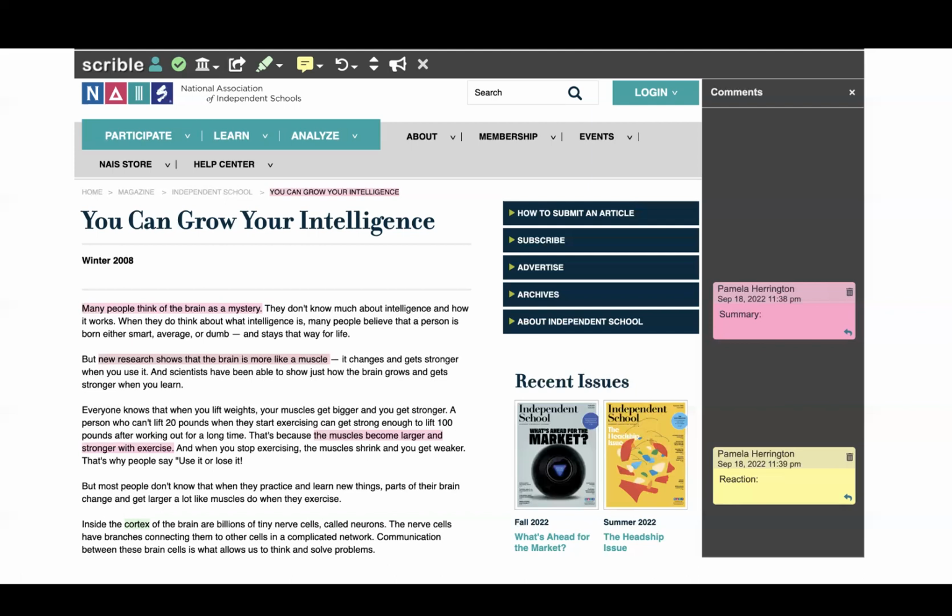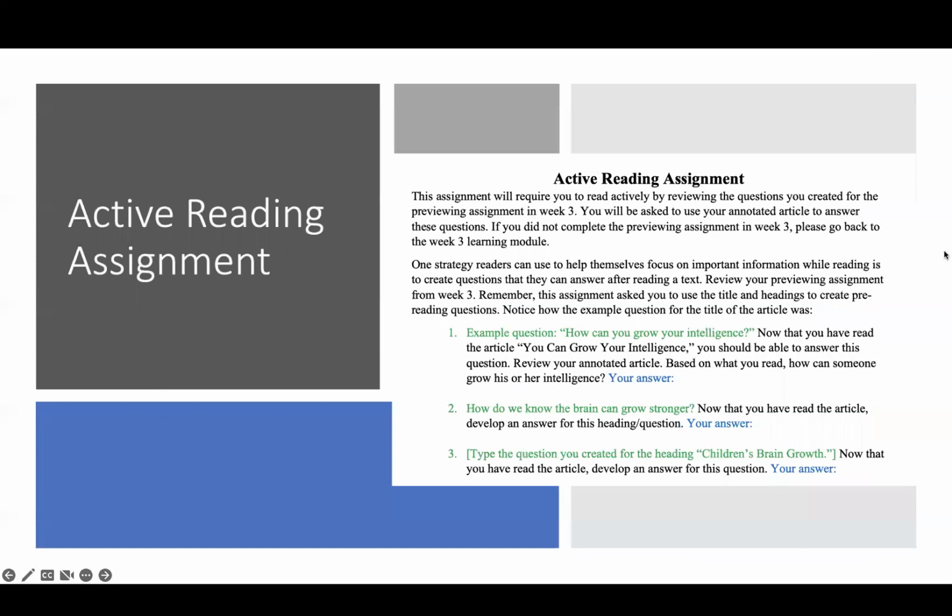And again, there are detailed instructions in the course, but I'm here if you have any questions. You can always set up an appointment with me and we can go over this together if you'd like my help. So you'll also see the active reading assignment. What this assignment asks you to do is, now that you've read the article, you should answer the questions you developed in the previous module.